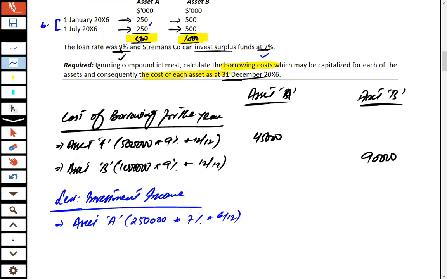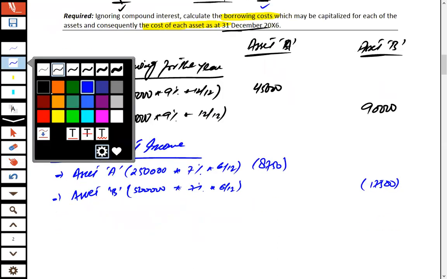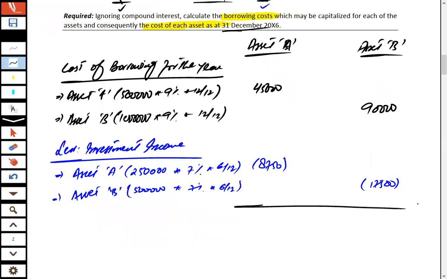Why 6 months? You can check the difference: these 250 are being incurred after a period of 6 months. So effectively 8,750 would be the interest income. For asset B, the idle funds for the first 6 months are 500,000 and can be invested short term at 7% for 6 months, and the value of this investment income is 17,500. So if we deduct from the total interest expense of 45,000, then the net borrowing cost is calculated.